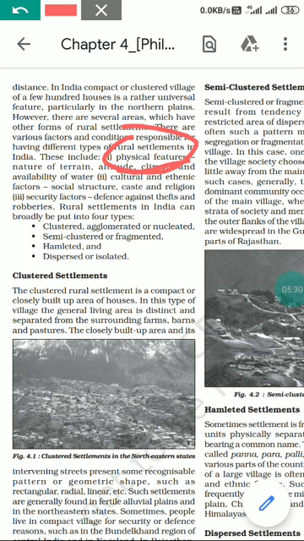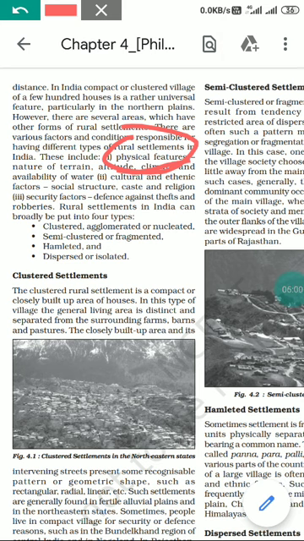So the main factor responsible for the type of settlement in rural India is physical features.